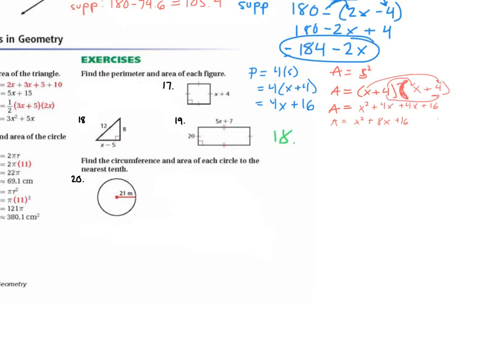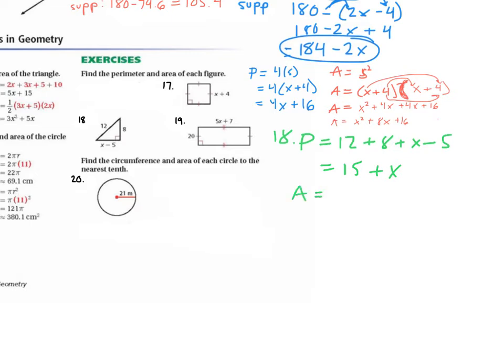Okay, let's look at 18. How do we find the perimeter of a triangle? What do we add? All the sides together. So the perimeter would be 12 plus 8 plus x minus 5. So the perimeter would be 15 plus x. Wait, what is it, number 19, right? 18. Oh, 18.